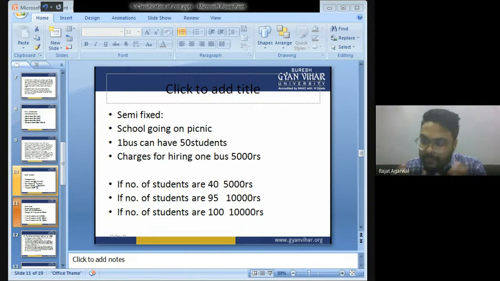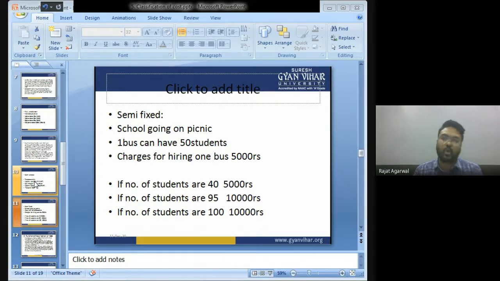Bachcho, semi fixed cost is that cost that remains fixed up to a certain level. If that level is crossed, then it remains fixed up to the next level. For example,